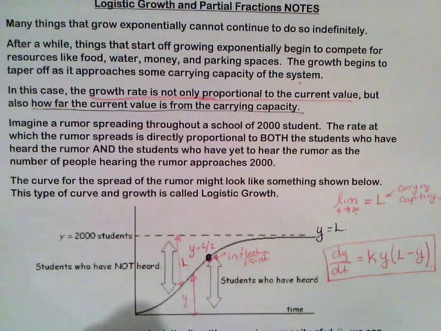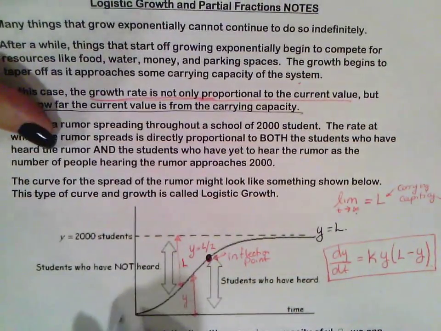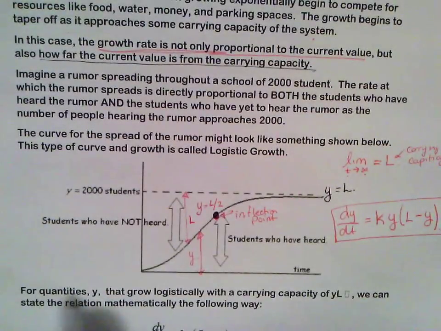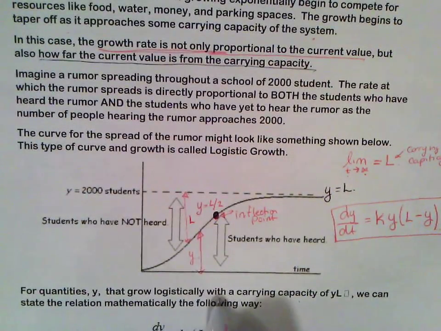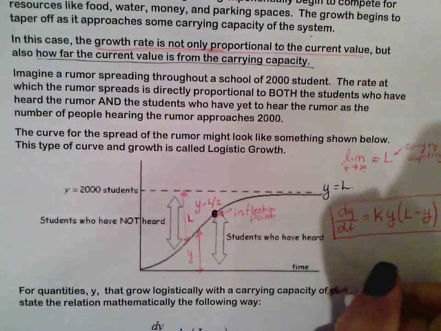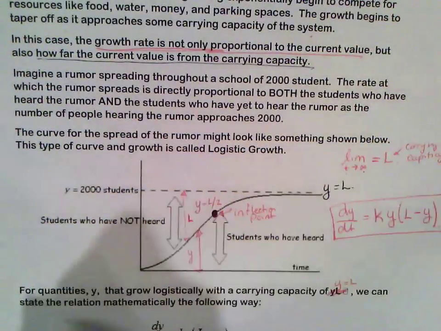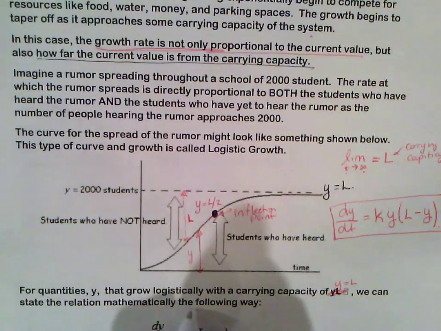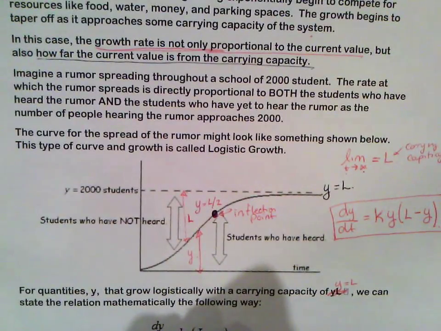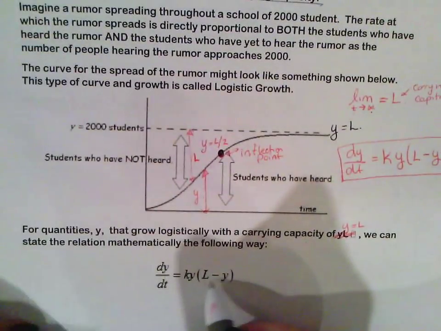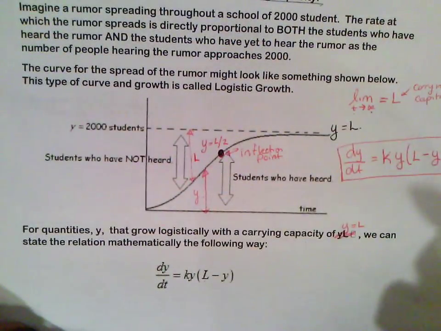So for quantities y, this is what this graph is telling us. For quantities y that grow logistically with a carrying capacity of y equals L, we can state the relation mathematically the following way: the derivative of y with respect to time is equal to some constant k times y, directly proportional, times the carrying capacity, which is L, minus that y value.